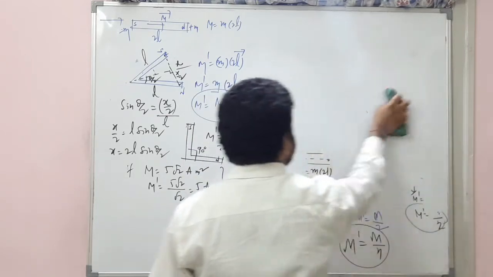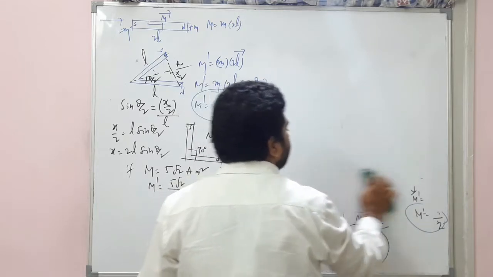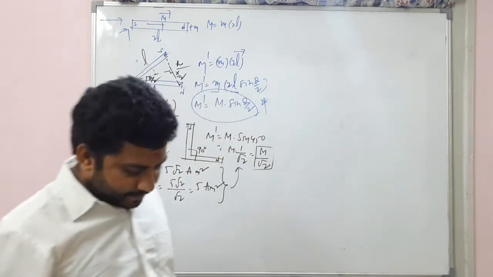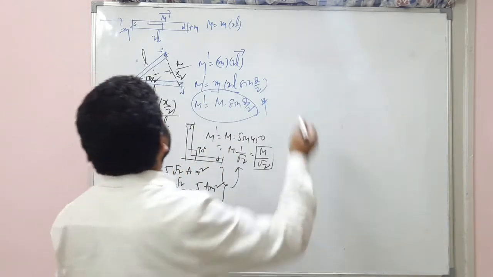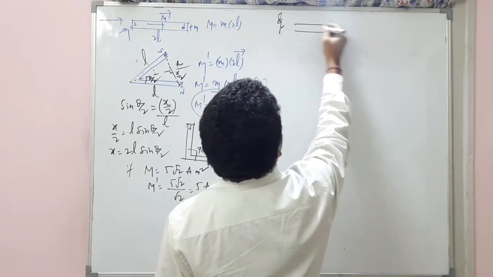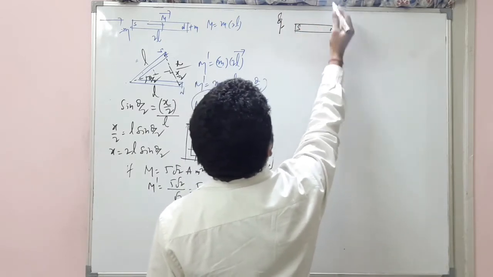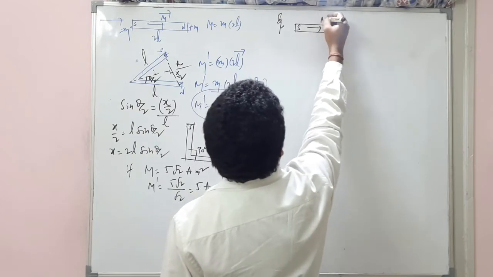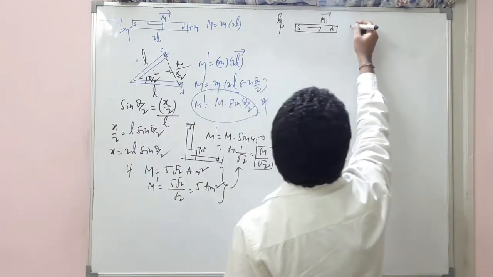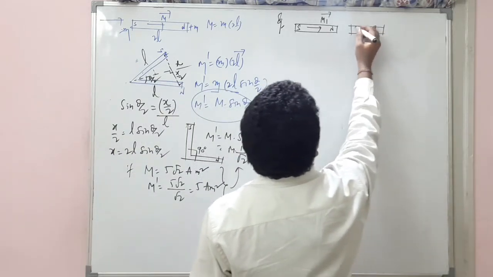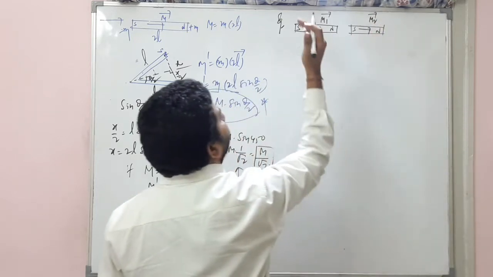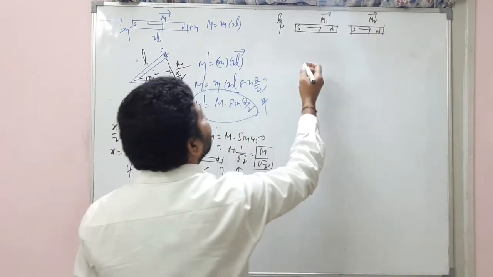Let's see that. I hope you are understanding this. Let us start. So there is a magnet, south pole and north pole. Magnetic moment is M1 bar. There is another magnet, same south pole, north pole. The magnetic moment is M2 bar. When both are connected like this.